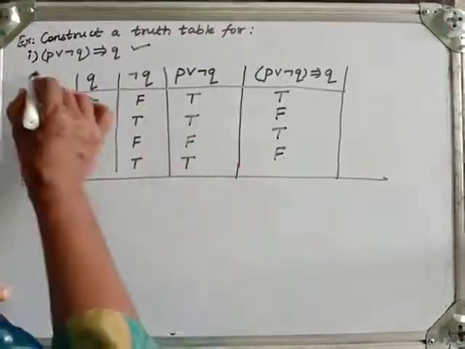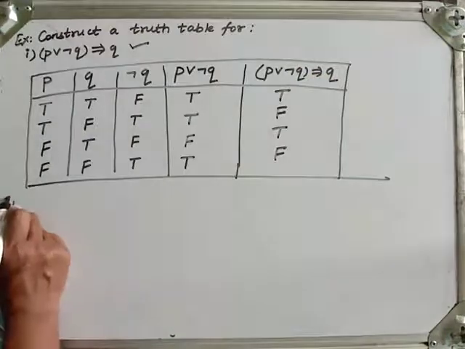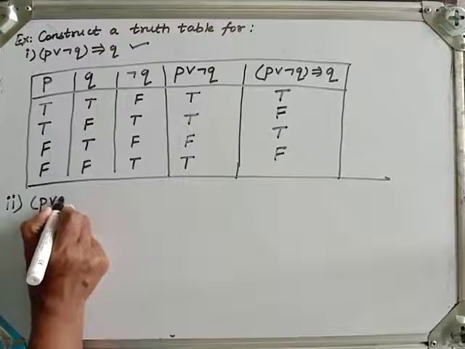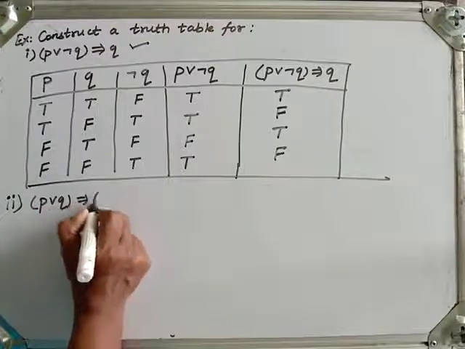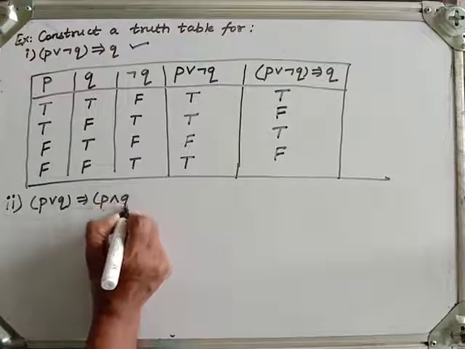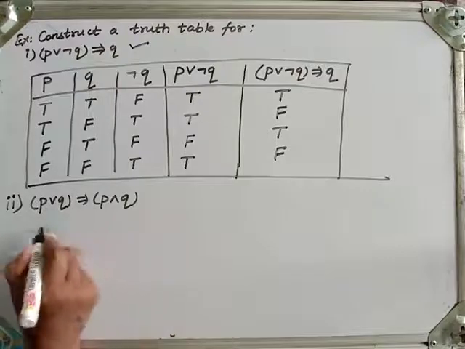Okay. Now let me take the second one. Suppose second one is P and Q implies P or Q implies P and Q. So now here again two variables only.